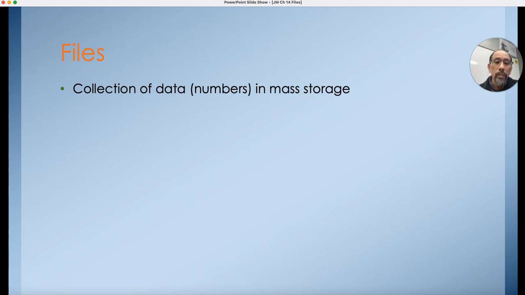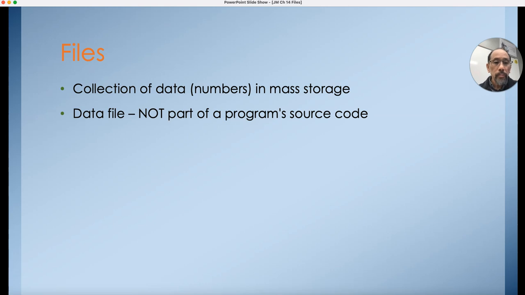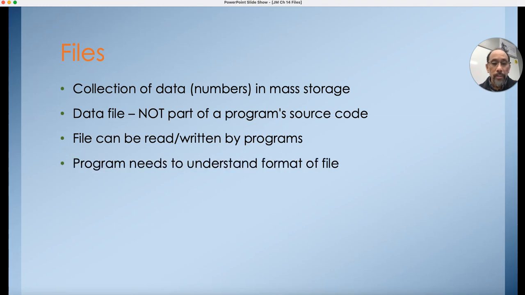Okay, so in general, let's talk about files. Files are basically information that a program that you run on your computer might read from. And so a file is, again, information. It's just a bunch of data. It's a bunch of really just numbers that are stored somewhere in your computer, typically in your storage devices like your hard drive, your SSD devices that hold onto your files after you shut off the computer. Data files are not part of the program. It's not part of the program's source code. They're separate. And files are read and written by programs. And programs need to understand the specific format of that file.